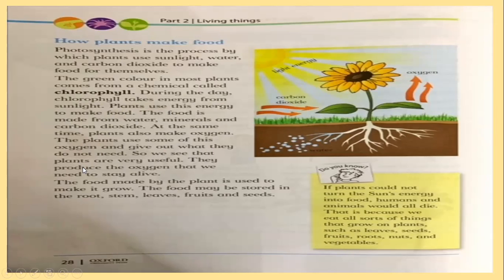So we see that plants are very useful. They produce the oxygen that we need to stay alive. If plants do not produce oxygen, then how can we get the oxygen for our life? So that's why plants are very important and very useful for us, and we need to plant new plants around us where we are living. We need to grow plants and trees to get more and more oxygen. If the oxygen becomes less in your body, then it will be very dangerous for our health.